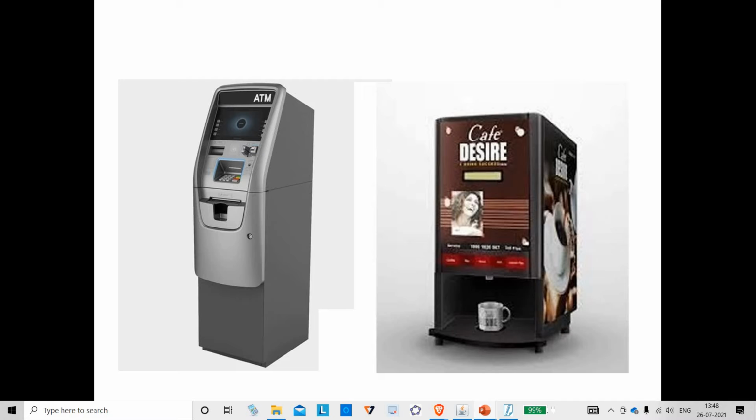Then it will go to asking state. Give me pin. Oh, you are typing pin. So it will again go to checking state, whether the pin is correct or not. Then it will come back to display state. It will ask how much money you want. So it will be asking state and giving state. It will ask for money. You type whatever money you need. It will take that input and give you money. And when you take the money, it will take the money.